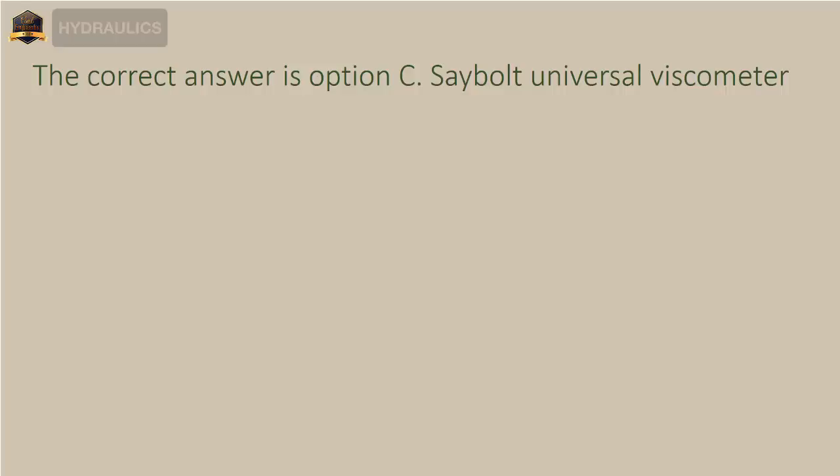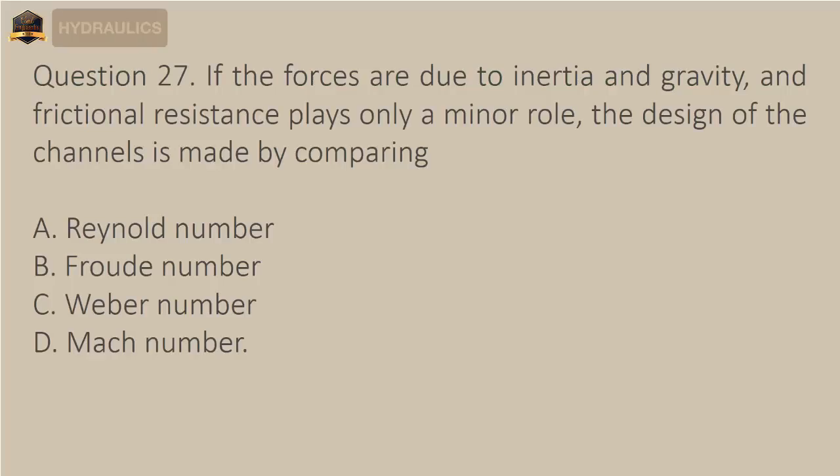Question 27. If the forces are due to inertia and gravity, and frictional resistance plays only a minor role, the design of the channels is made by comparing A. Reynolds number, B. Froude number, C. Weber number, D. Mach number. The correct answer is option B, Froude number.